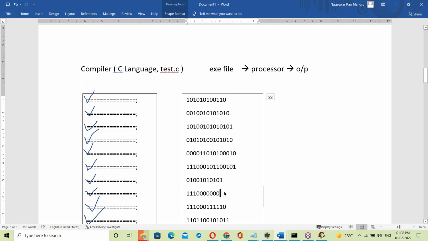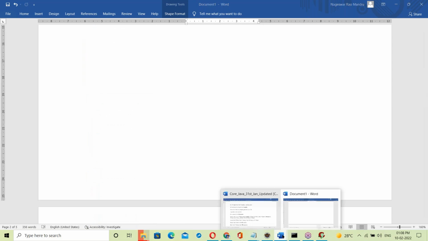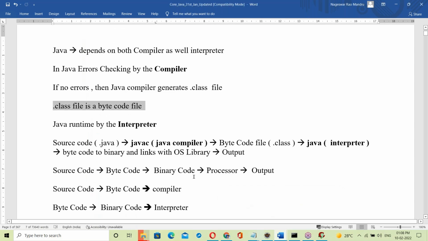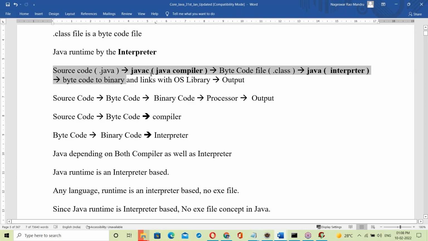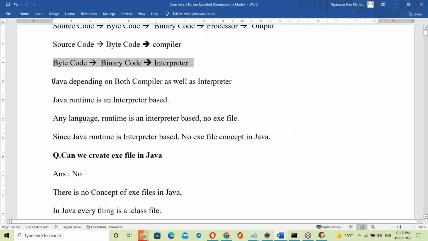Okay, tomorrow's class I'll clear that. The differences between exe file and dot class file will be in tomorrow's class. Tomorrow is very interesting, no doubt. Tomorrow's topic is independence of platform. See, source code to byte code, same as what we discussed. Source code is converted to byte code by the compiler, and byte code to binary code by the interpreter. Java depends on both the compiler as well as the interpreter.